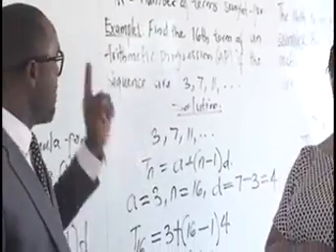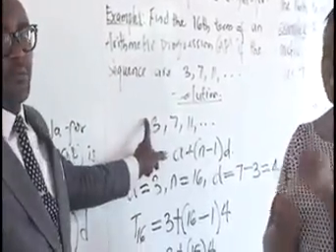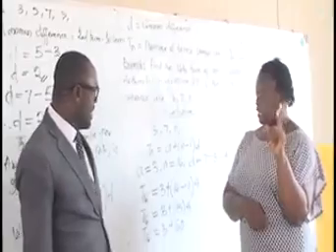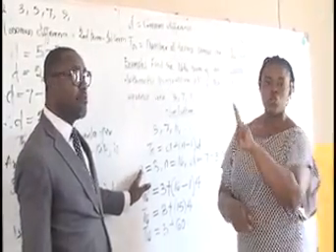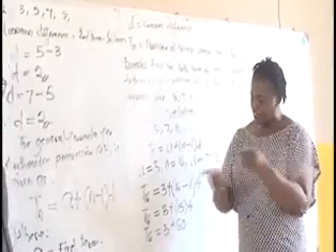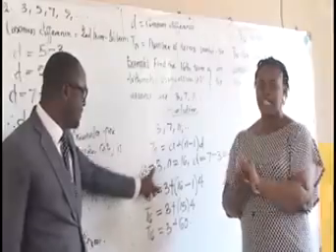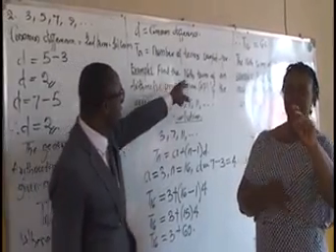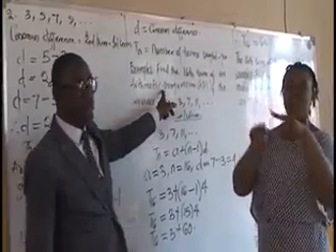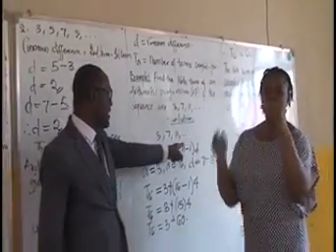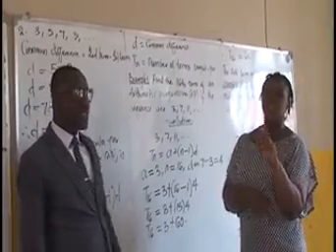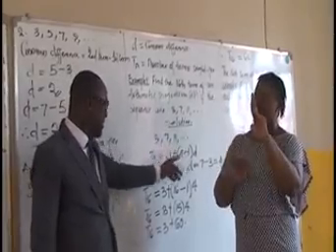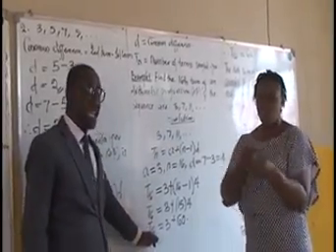11. The first term in the sequence is 3, the second term is 7, the third term is 11. And we apply the formulas by the definition we have given already. A is the first term, which is the first value. n is the 16th position of the value we are looking for in the arithmetic progression. So n equals 16, and then d is the common difference, the second term minus the first term, which gives us 4.